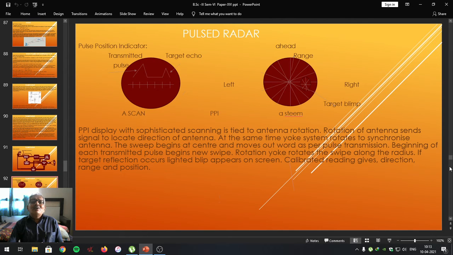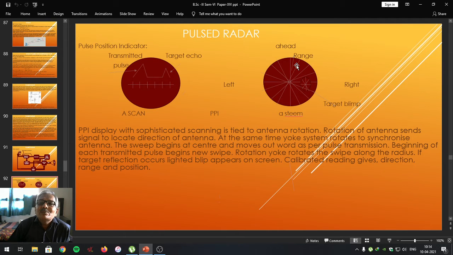Let us go to deal with the concept of display. So this is the scanned PPI indicator. This is a transmitted pulse, whereas this is a received echo pulse. Here is the range within which one can determine the distance. Same is represented here. Here it is a blip of target. Here is a range.